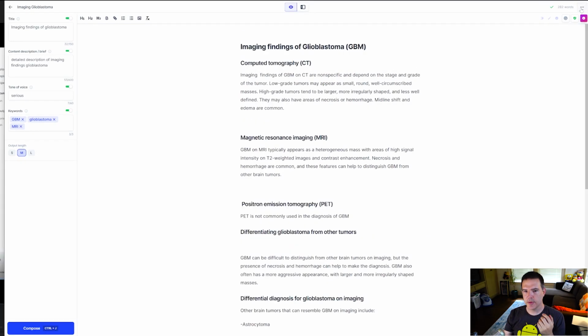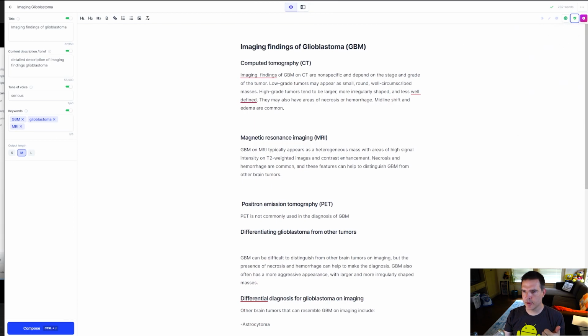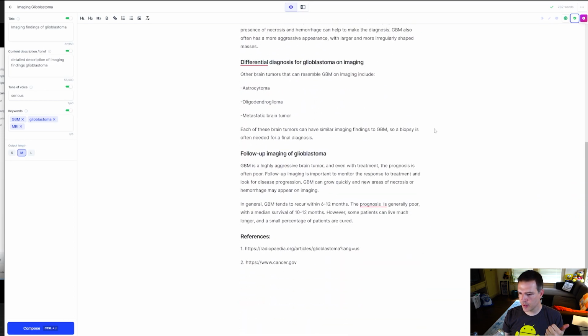Let's see what other tools we have here. Let's see what we have in settings. Oh, plagiarism checker. Let's just check that and see. Oh, you gotta pay to use that. That's kind of annoying. You see you can enable Grammarly. So Grammarly is enabled. I guess you can check your grammar there. Turn that plagiarism checker off. It's not really doing anything for me here.